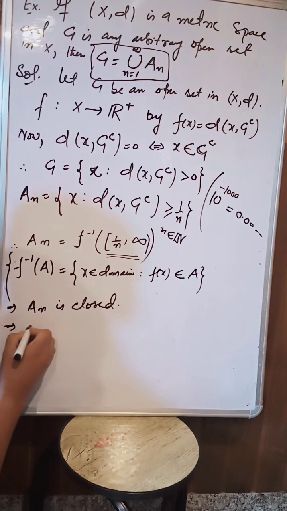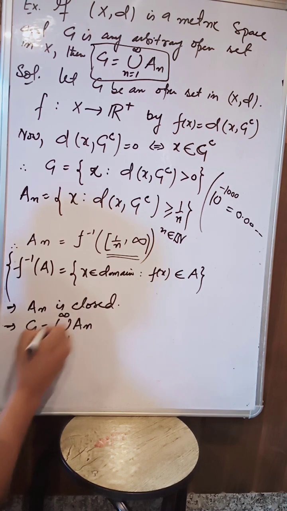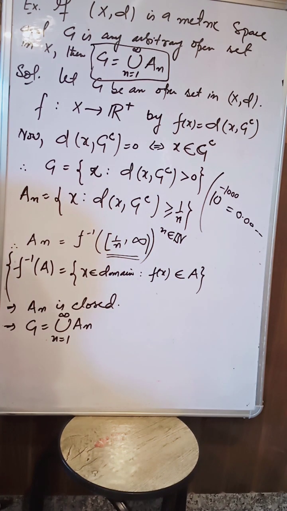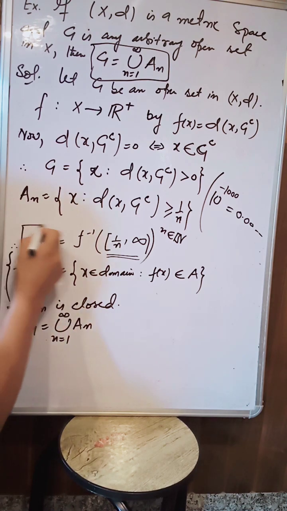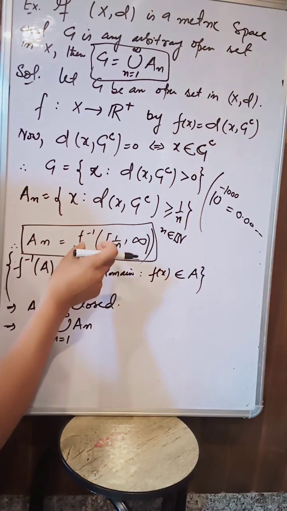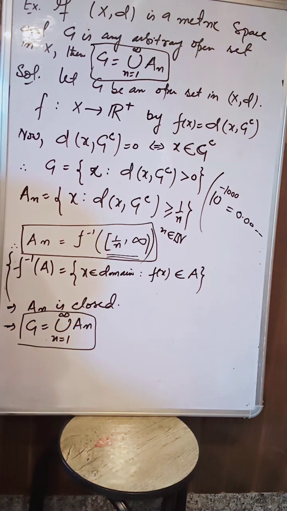Which implies I can write G to be the union of A_n, where n runs from 1 to infinity. That means I have written G, which was open, as a union of closed sets, because A_n is closed, as I showed. So any arbitrary open set in an arbitrary metric space can be written as a countable union of closed sets. Thank you.